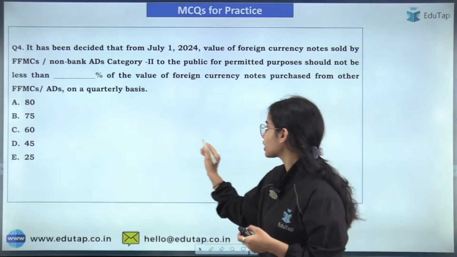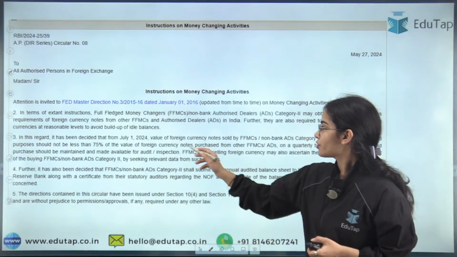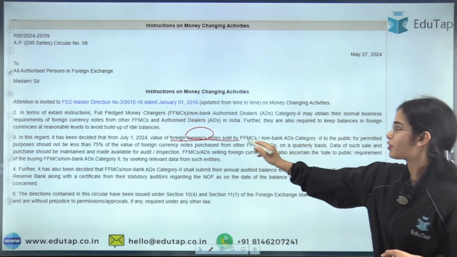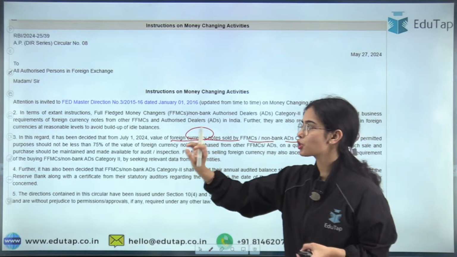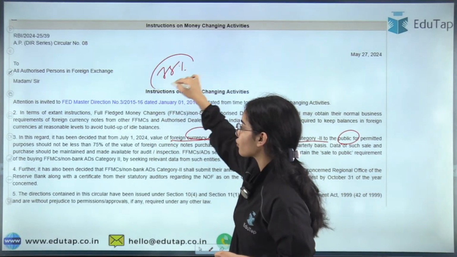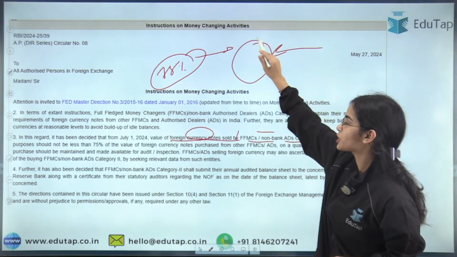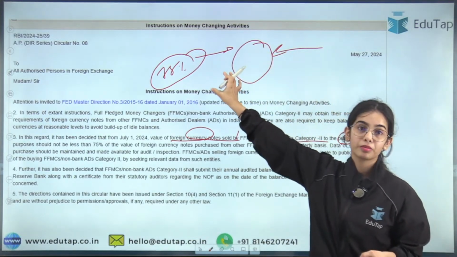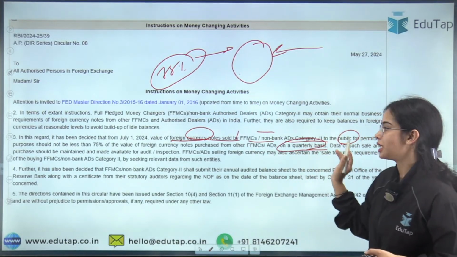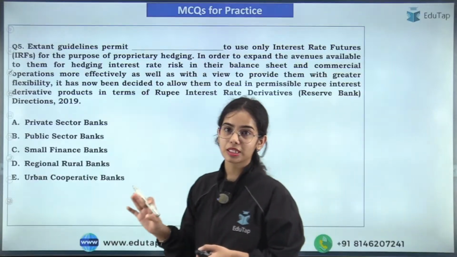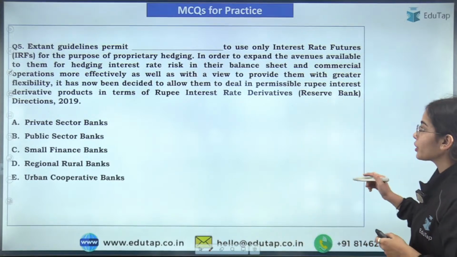Okay. So the value of foreign currency notes sold by the FFMCs or non-bank authorized dealer category 2 to the public for the permitted purposes should not be less than 75% of the value of the foreign currency notes that have been purchased by these full-fledged money changers or by the non-bank authorized dealer. That has been said, and this will be seen on a quarterly basis. So this is the whole news article. I hope this is clear to the people that didn't know about this. Now coming to the next news article.